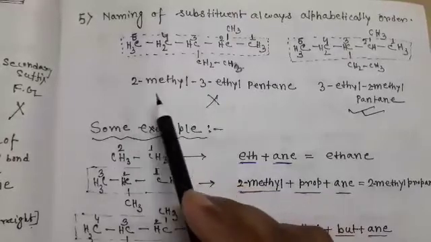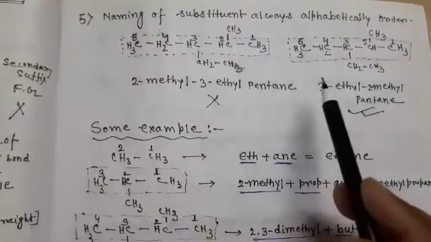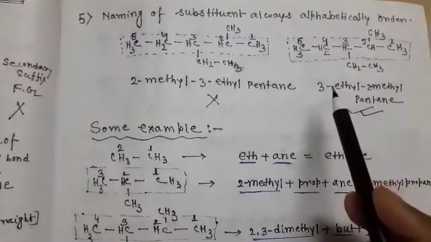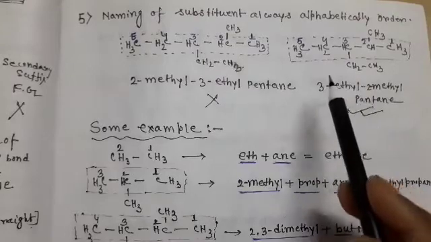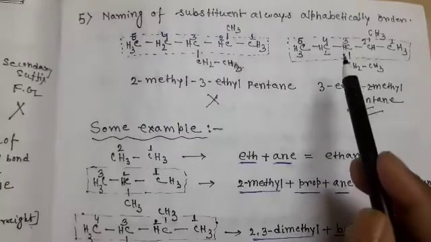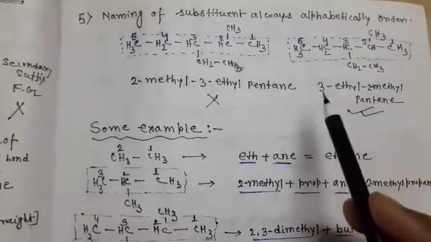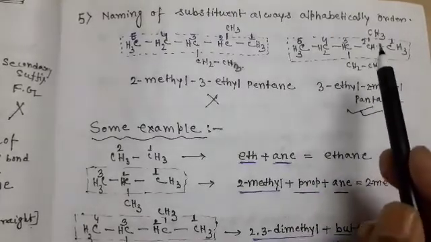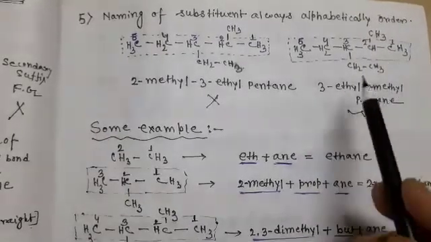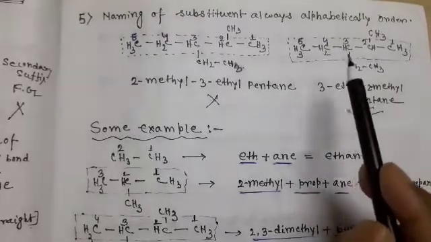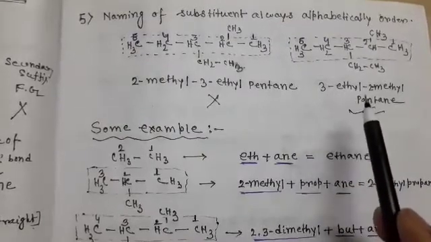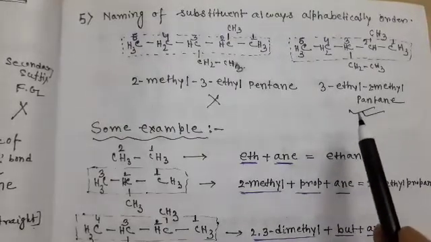Here 2 methyl, 3 ethyl pentane, the methyl name is written first, that is why it is a wrong process, and this is the right process, because the ethyl, with E as the first letter, comes first, that is why ethyl is written first, then the methyl. 3 ethyl, here the ethyl group is present at the 3 position of carbon, and 2 methyl, the methyl group is present at the 2 carbon position. Here 5 carbon atoms are there, that is why the word root is pent, and there is a single bond, so that is ane. So the name is 3 ethyl 2 methyl pentane, that is the right name.